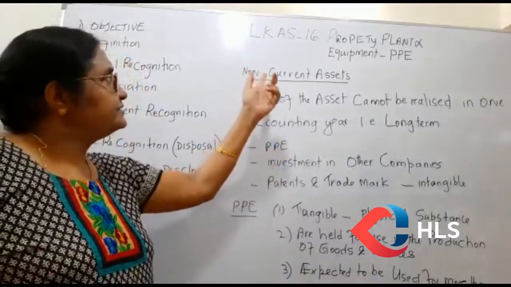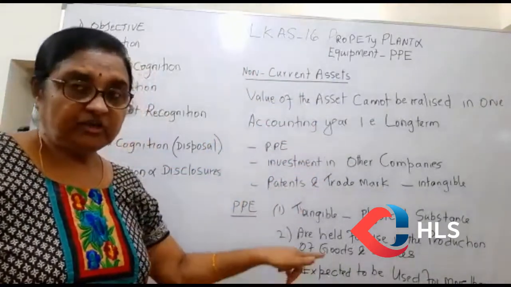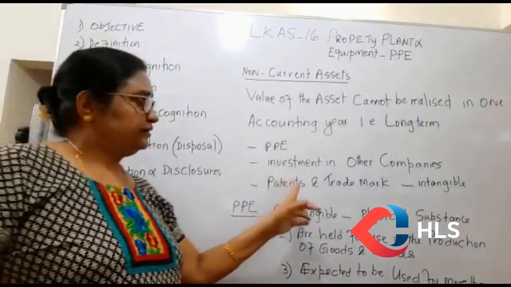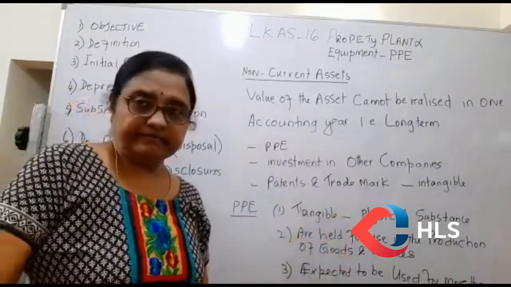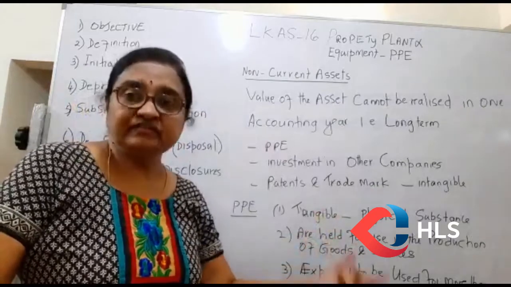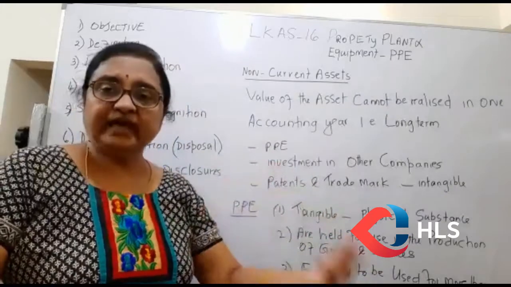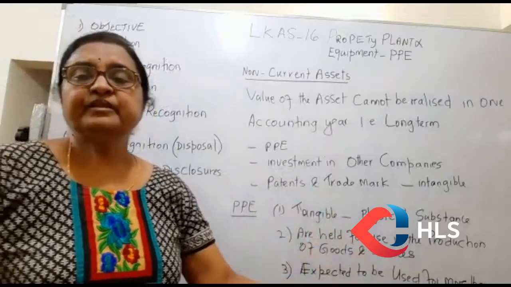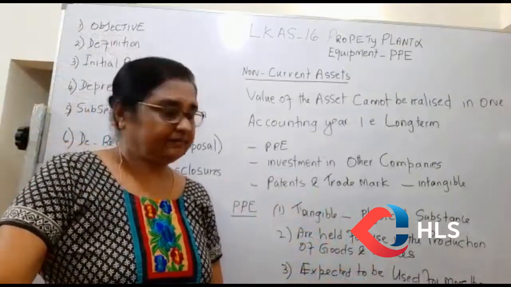Now your standard defines PPE specifically for use in this standard. What is the specific definition? Number one, it should be tangible. So it can't be an intangible asset. It should have a physical substance. That means you should be able to see it, touch it, visit the place, or carry it. Whatever it is, it has a physical substance. That is very necessary.